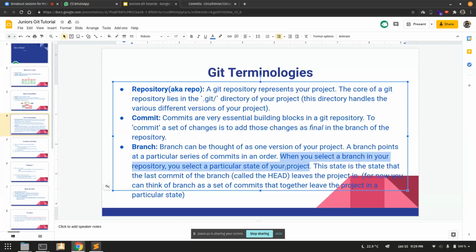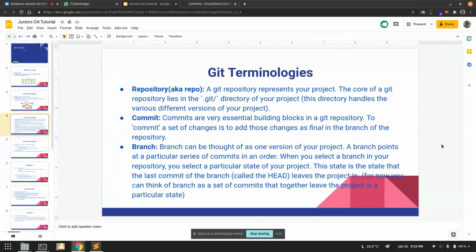Now technically branches point to commits, but that's a little difficult to understand. Right now you can think of branches as containing commits. A commit itself can be a different branch. Generally we don't say commits are branches. So basically a branch can be thought of as, I think you guys have learned pointers in C, right? Have you guys learned pointers in C?